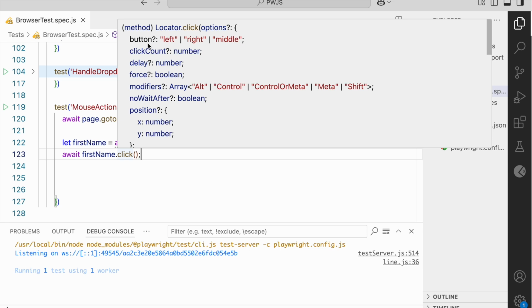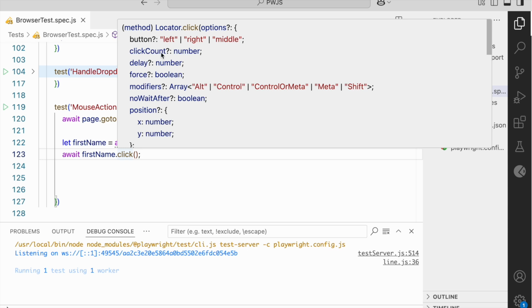It is taking one parameter like button. If I pass left, it will click on the left button. If I pass right, it will click on the right button, and if I pass middle, it will click on the middle button of the mouse.